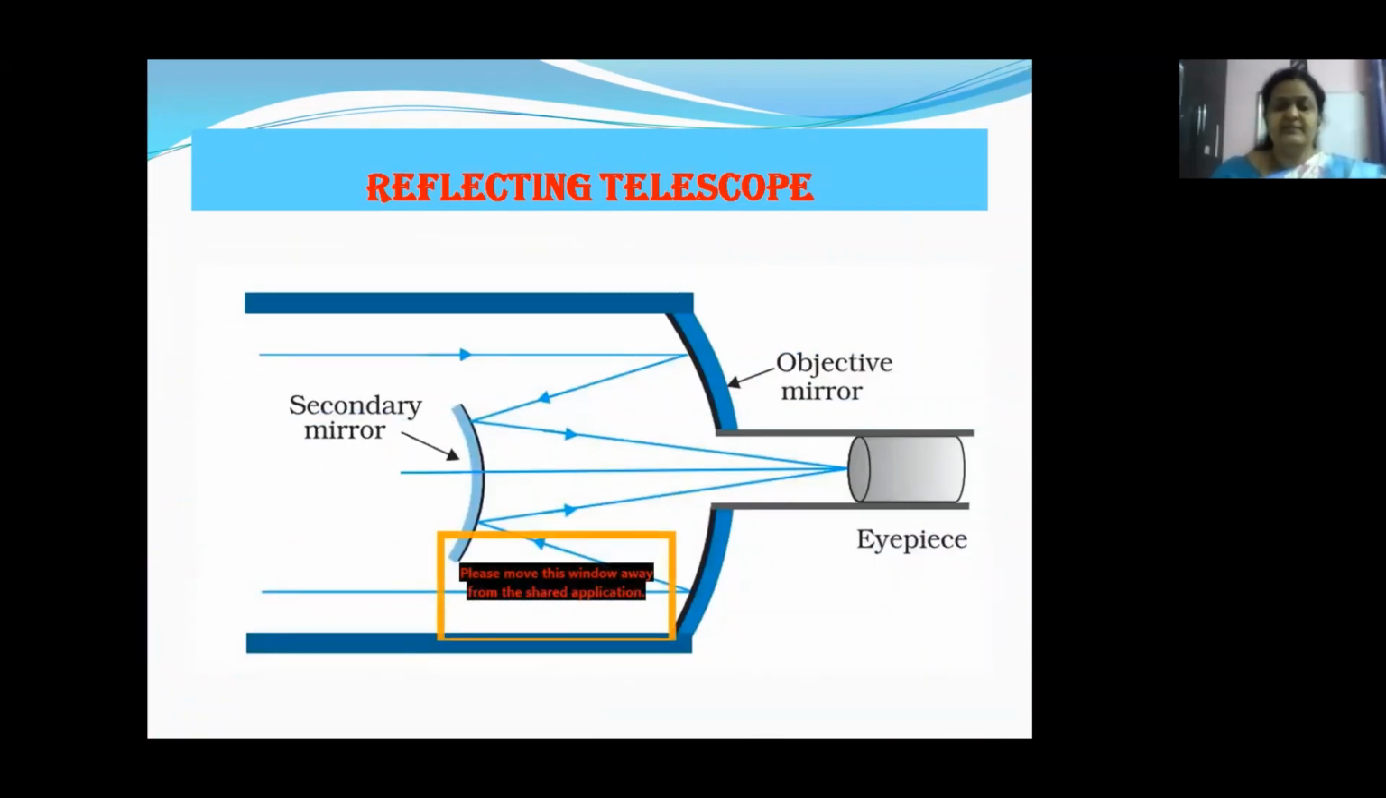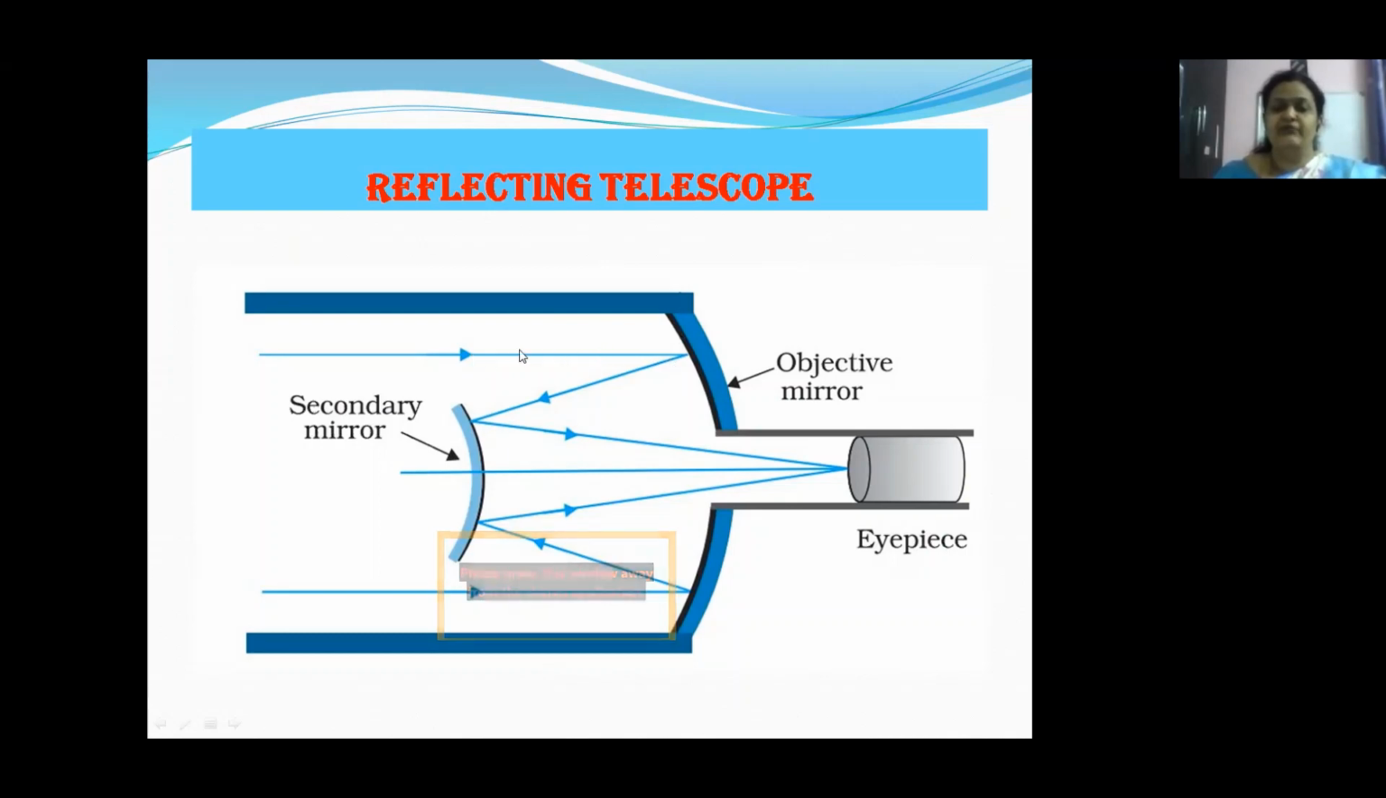Children, this is a schematic diagram of a Cassegrain telescope, what we call a Cassegrain telescope. Children, these are the objective mirrors, which are concave shaped. These are the objective mirrors, concave shaped.